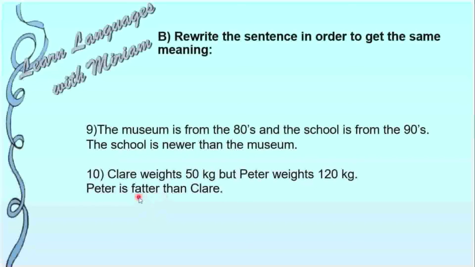Why do we double the T? Because remember, adjectives that end in consonant, vowel, and consonant, we double the consonant, T-E-R.